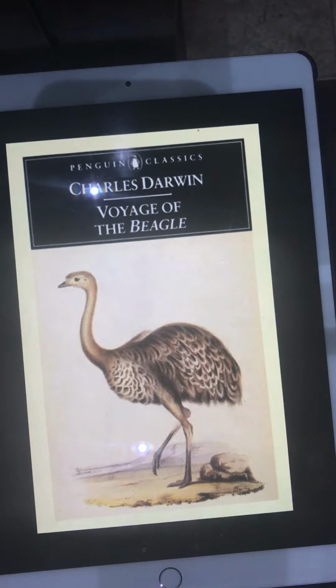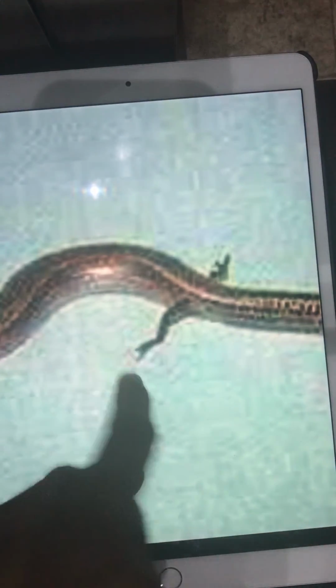Now, Charles Darwin had a major postulate. He believed that living forms were not static, but they evolved. Species change continuously. Some will originate and others will extinguish. An example of this is the snake with legs. As you can see here, the snake has legs.